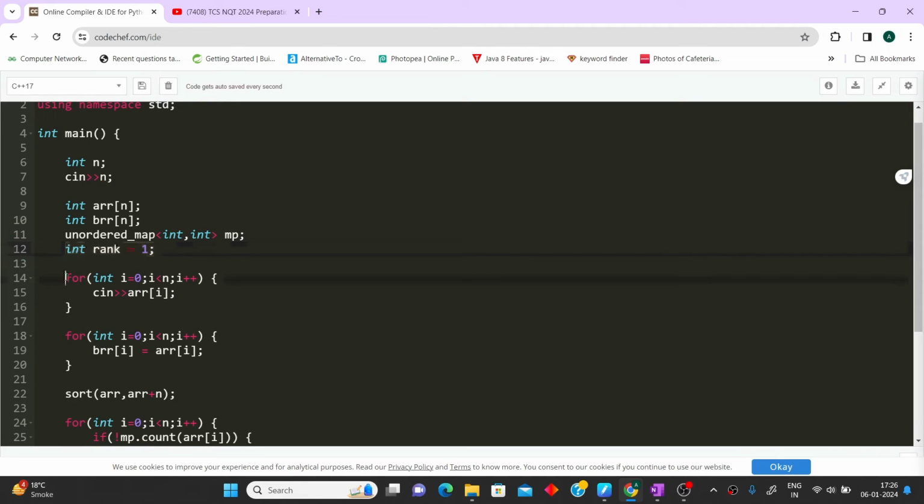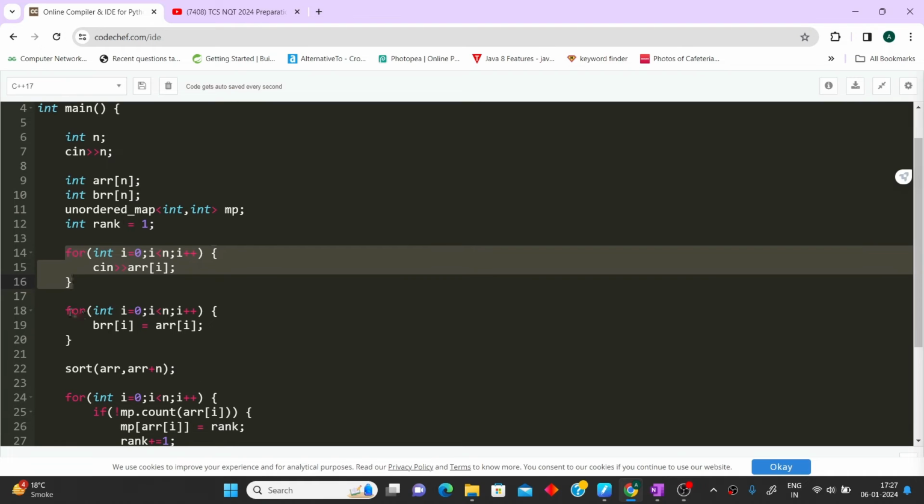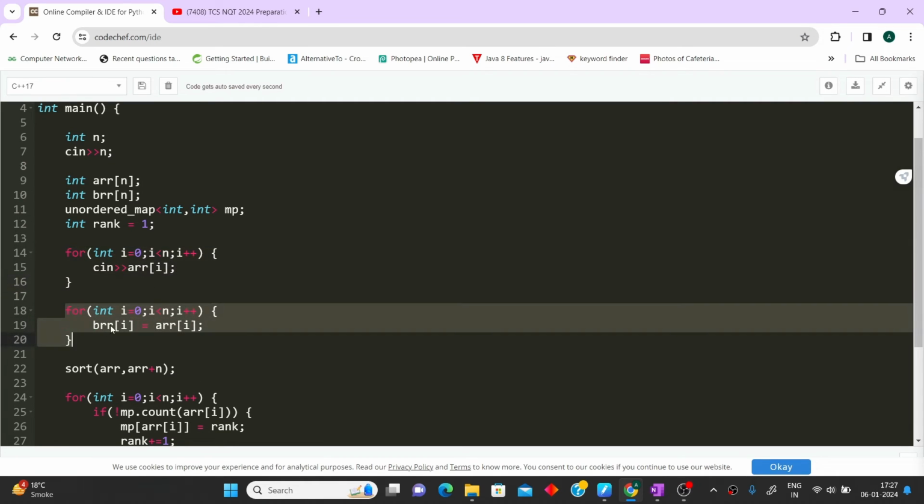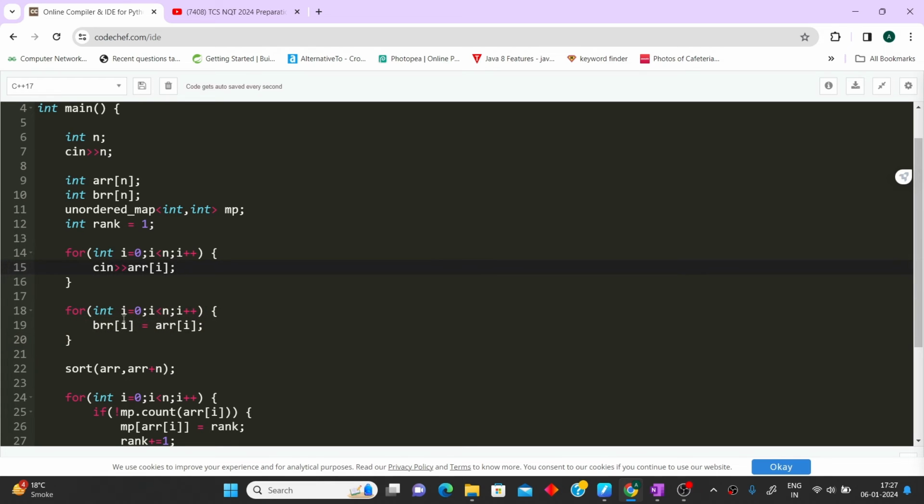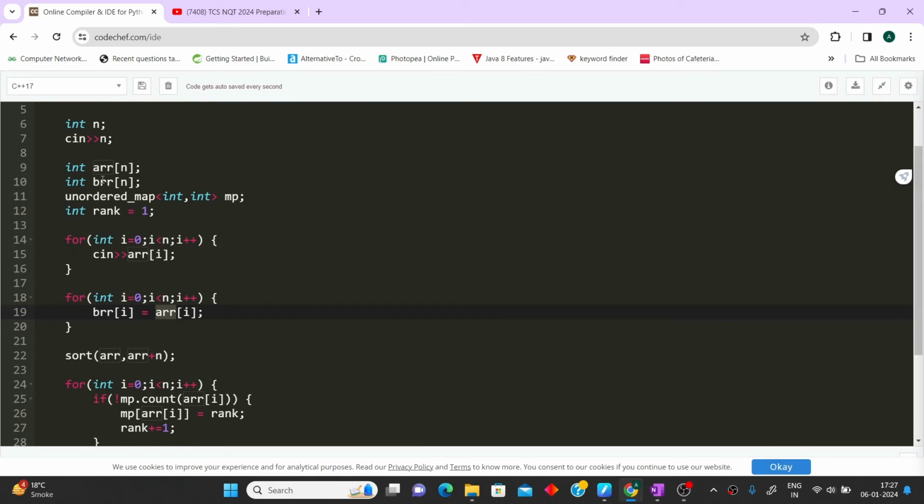Now we are taking the input of the original array. We iterate from 0 to n and take the input with cin into arr of i. In the next loop, which is important, arr is our original array, and we maintain a copy of it, brr. Because arr will be sorted after this, we have to keep the original values also. Therefore we made a second array, brr, a copy of the original array.